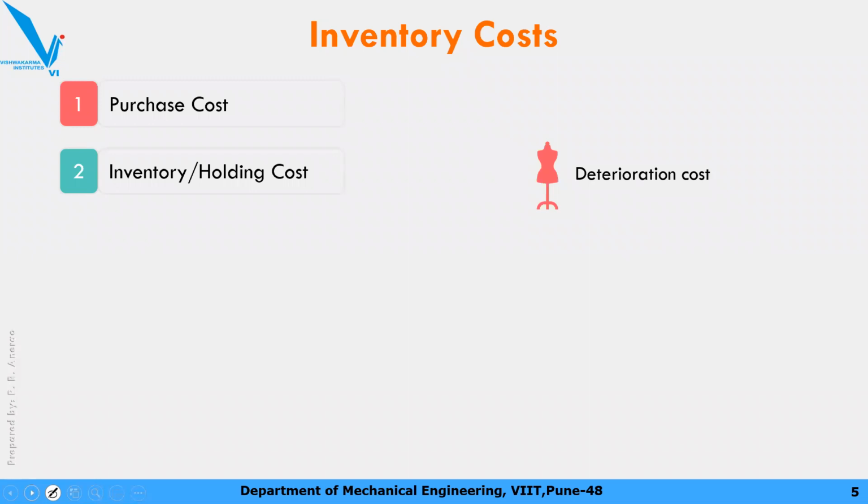Next one, deterioration cost. Now some of the raw material is perishable, it is going to be deteriorated over a period of time, like fashionable items, textile material or chemicals. So for example, आपने 100 dress order किए, and it is not required, and over a period of time वो खराब हो गए, they get deteriorated, right? So they are not useful for you, but already you have spent the money for ordering them, so that will get added to inventory. Hold करके रखना पड़ेगा, तो you need to add them together.